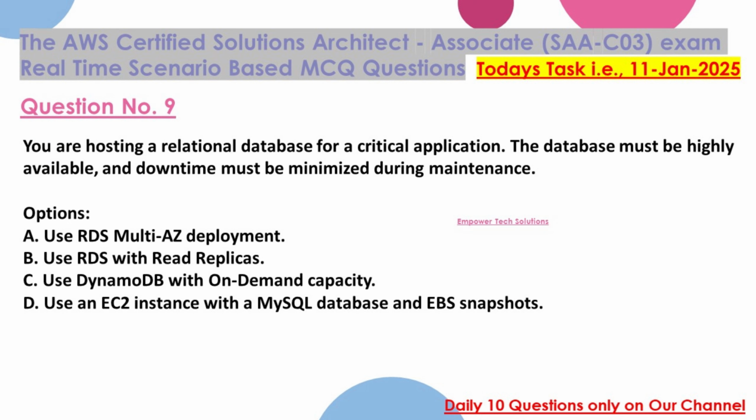You are hosting a relational database for a critical application. The database must be highly available, and downtime must be minimized during maintenance. Options: A. Use RDS multi-AZ deployment. B. Use RDS with read replicas. C. Use DynamoDB with on-demand capacity. D. Use an EC2 instance with a MySQL database and EBS snapshots.